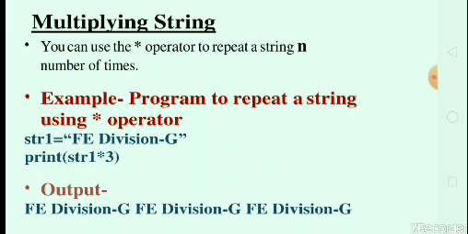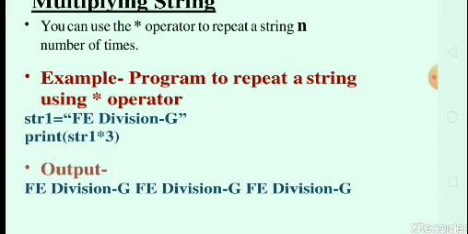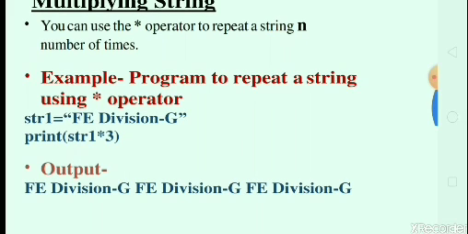Here is an example: program to repeat a string using the star operator. This star operator is also called the asterisk operator. In C programming, that operator is called a pointer operator, but in Python we can use that operator for multiplying a string, meaning repeating a string. Here str1 is equal to, in brackets, one string: "fe division dash g". Print in brackets str1 star 3, which means we print str1 3 times. The output should be: fe division dash g, fe division dash g, and fe division dash g.